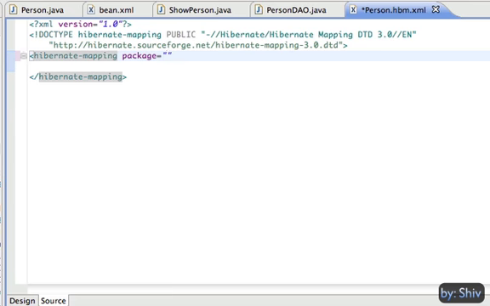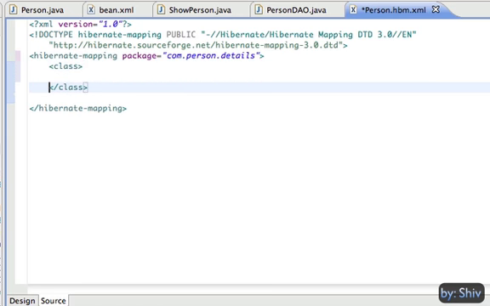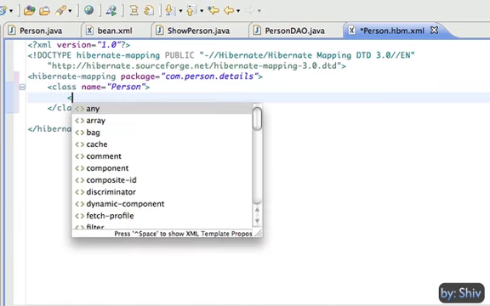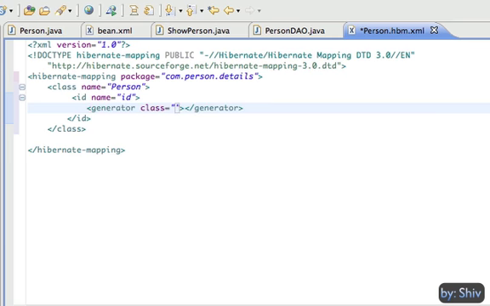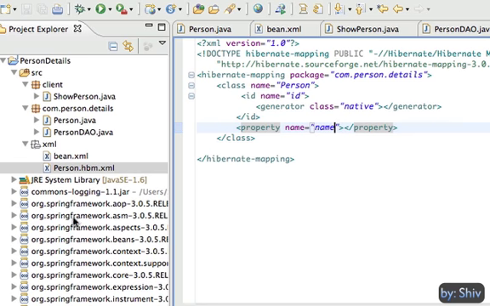In the hibernate-mapping tag, I will set the attribute package with the package structure of the person class file, com.person.details. Now creating the mapping for the person class. For that, first create a tag class with attribute name set to the class name person. Inside it, define a tag id with attribute name set to the name of the property in the class file, that is ID. Declare the generator class for ID as native so that the template takes care of the best approach to populate the ID. Next, map the property name of the person class to the name of a column in the database.